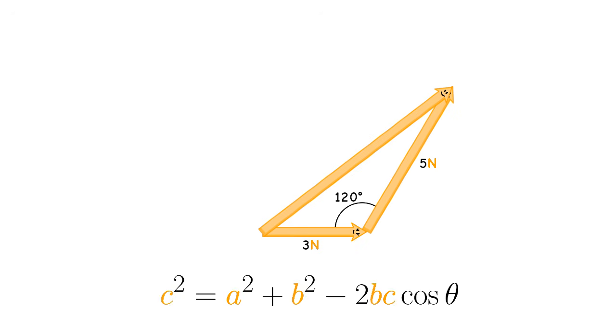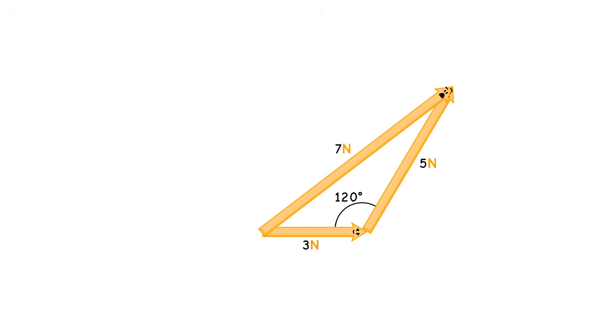Now we can use the cosine rule to find the magnitude of Dennis, but to save time, I won't actually go through this process. Oh, come on. How am I supposed to be certain of my magnitude now? Too bad. Anyways, your magnitude is 7 newtons. Okay, cool. But what about my direction?